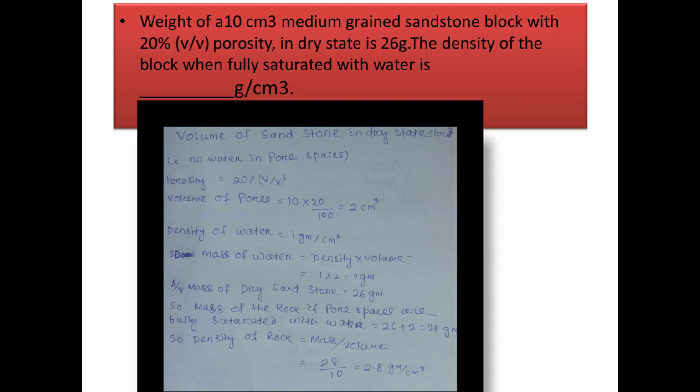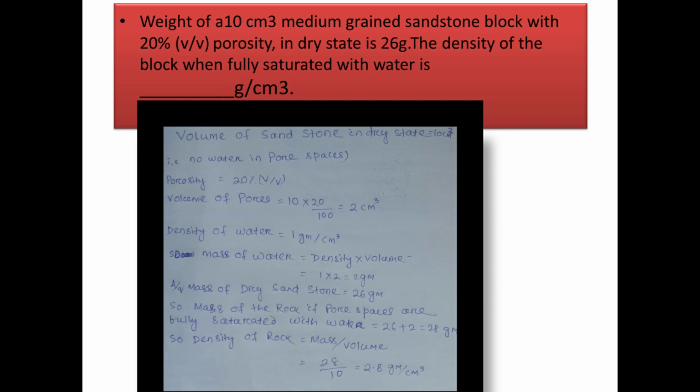Now the density of water, as we all know, is 1 gram per cc. So the mass of water that can be present in the pores is density into volume, that is 1 into 2, that is 2 gram. Now in the question it is given that the mass of dry sandstone, that is the sandstone in which there is no water, is 26 gram.